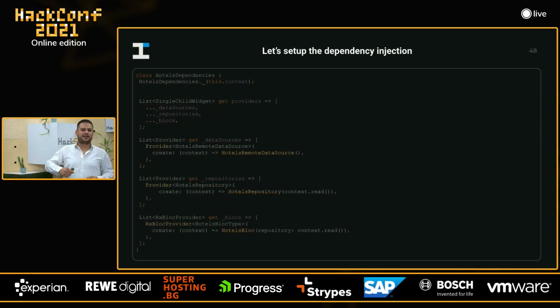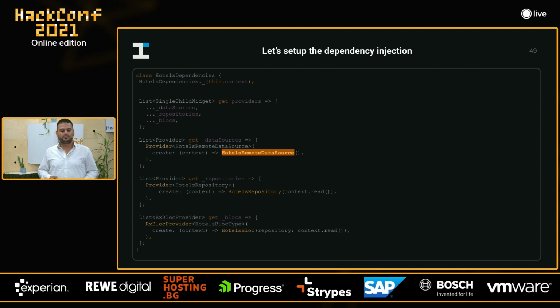Okay, let's set up the dependency injection. So we have the data layer, we have the business layer, and we need to wire those two layers together. So what we use for dependency injection, we can use multiple packages, but one of them is the provider package, which is a package that provides DI and at the same time state management. But in this case, we use just the DI part, just the dependency management.